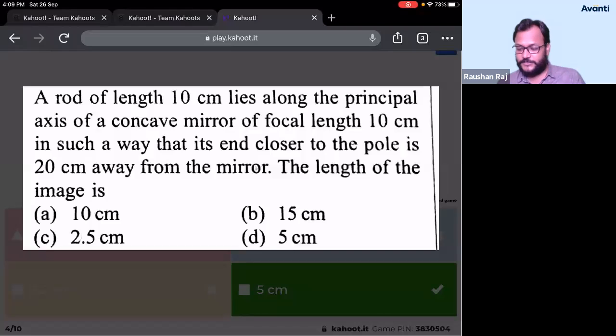If you get v is equal to minus 15 for the other end, and the other end is at 20, so what is the distance between these two ends? 20 minus 15, that is 5. So length of the image will be 5 only.